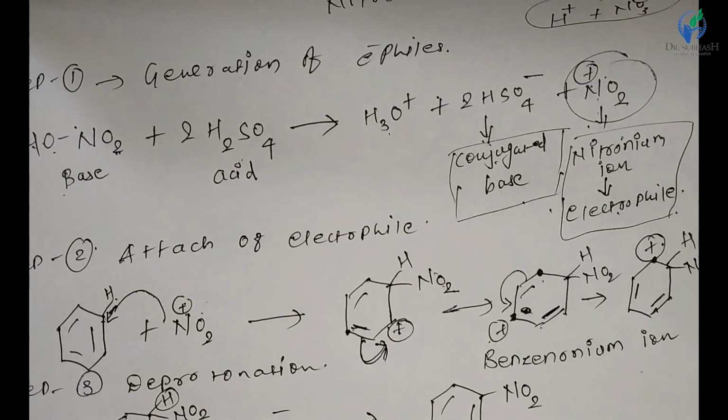So it is all about the electrophilic substitution reaction of benzene, its reaction mechanism, and we have seen one example of electrophilic aromatic substitution reaction of benzene, that is nitration. Other examples are sulfonation, Friedel-Crafts alkylation, Friedel-Crafts acylation, as well as halogenation. We will discuss them in the next lecture.